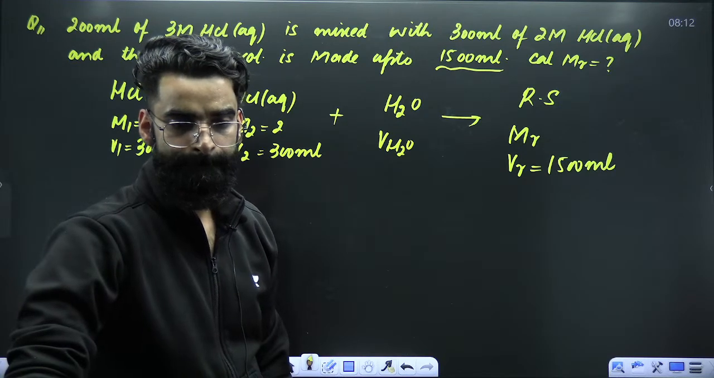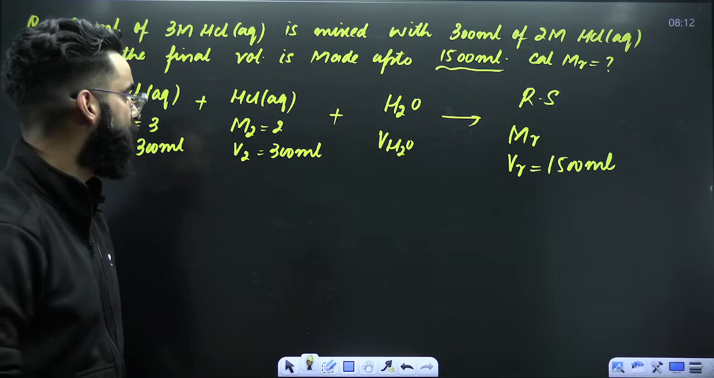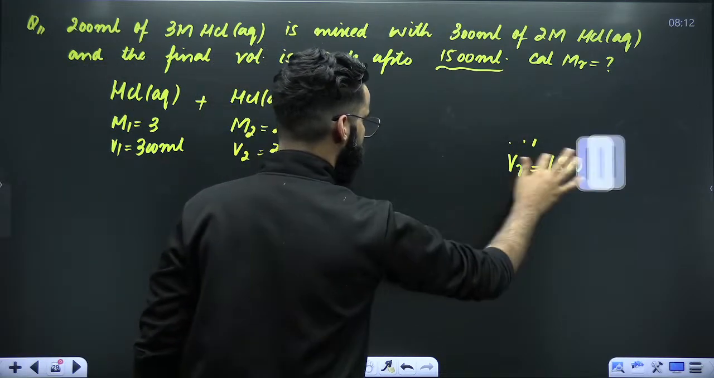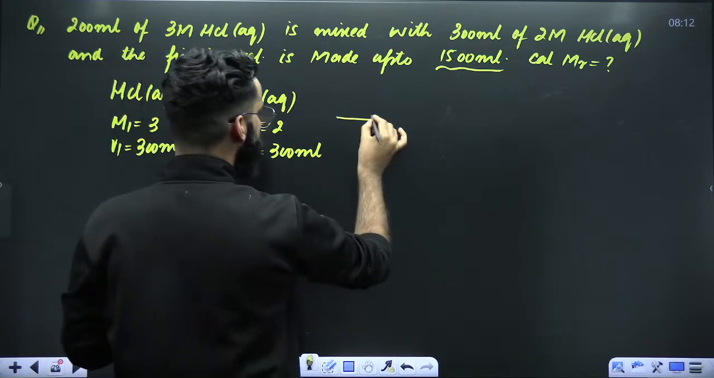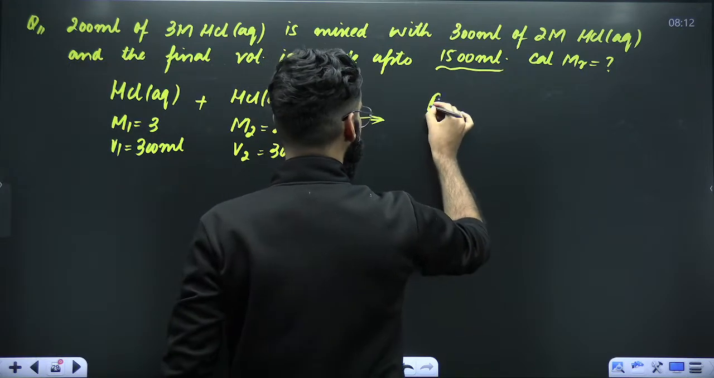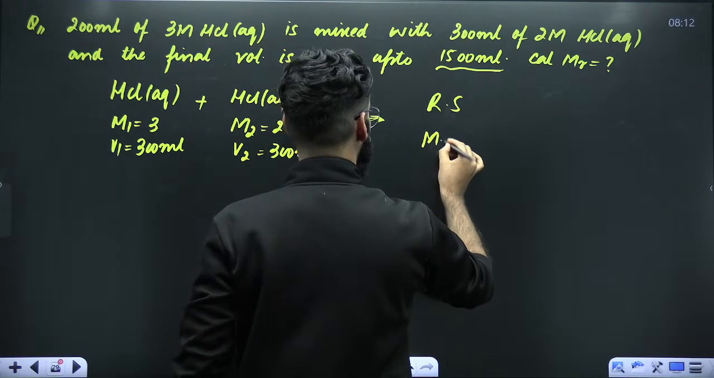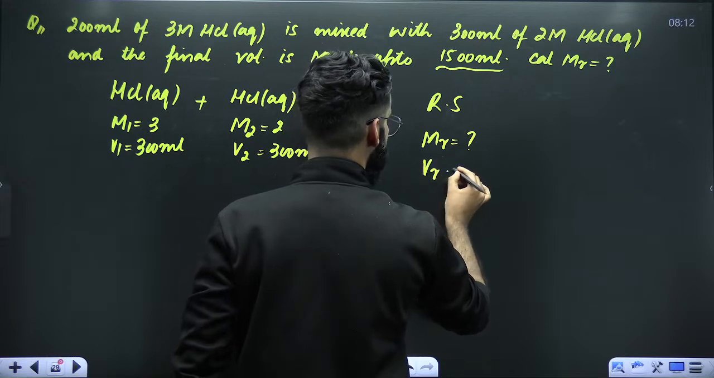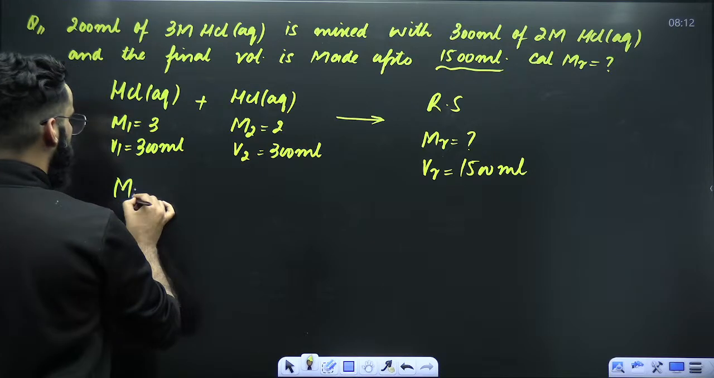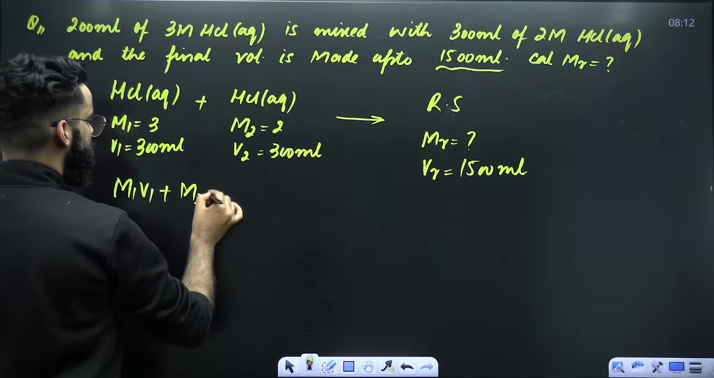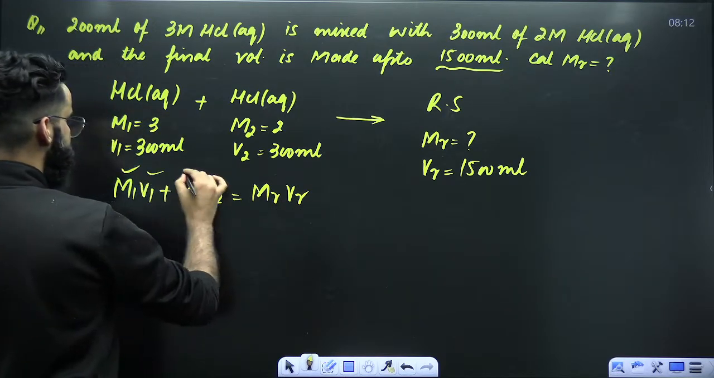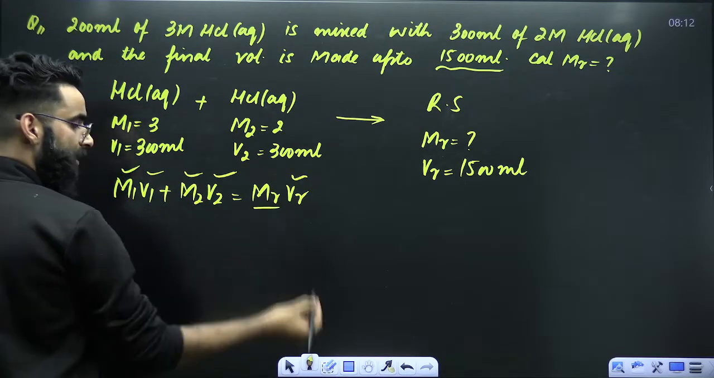Right? Perfect. So it's simple, my dear students. After mixing the two, including that you have added some extra solvent as well, you got a resulting solution whose molarity you have to calculate, whose volume is given to me as per the question, that is 1500 ml. So again, I'll be using the formula M1V1 plus M2V2 has to be equal to MR multiplied by VR. This is given, and this is given. So MR you have to calculate. That's it.